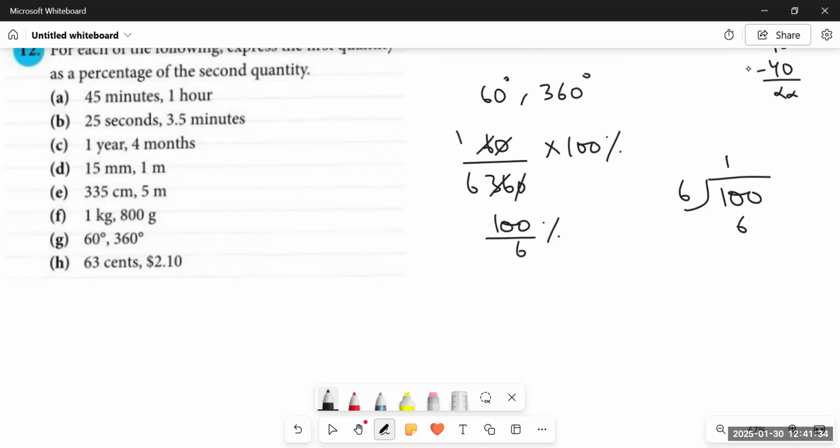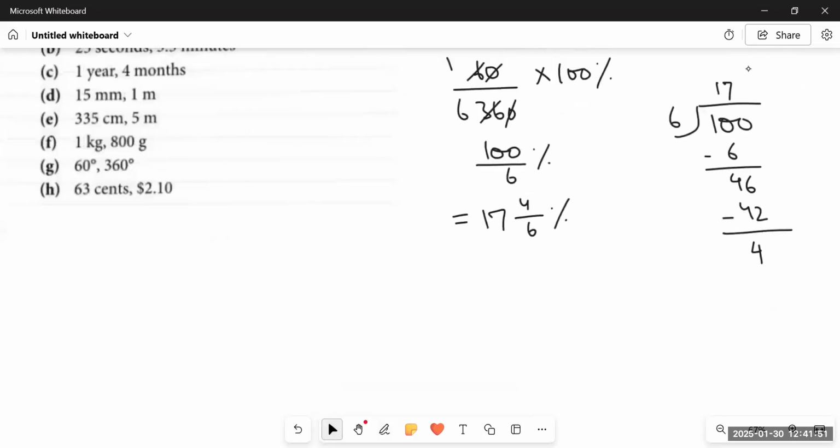6 ones are 6. Subtracted, you will be left with 46. 6 sevens are 42. Subtracted, you'll have 4. And then we will keep it as it is. That is 17 whole 4 upon 6%. But we can simplify it further. 2 twos are 4, 2 threes are 6, and this would be 17 whole 2 upon 3%. The final answer. Okay.